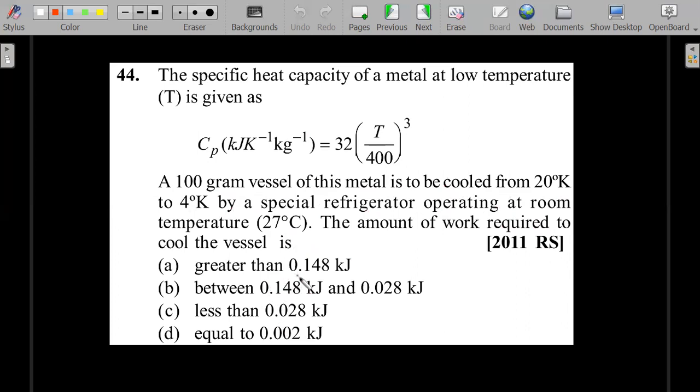Try to read the question. There are quite a few things going on here. 3-4 temperatures are given. So try to work out what is happening and what equation you are supposed to write. I hope you have done that. Let's move forward.